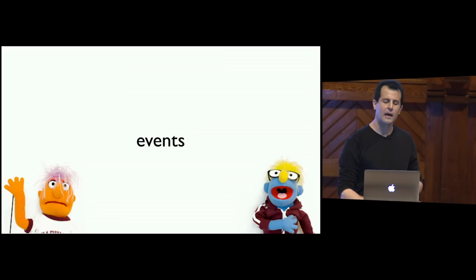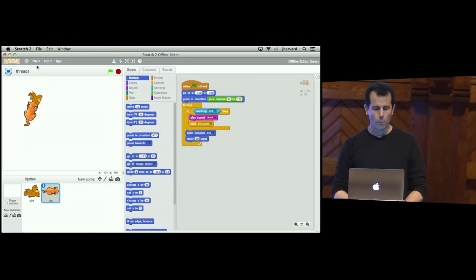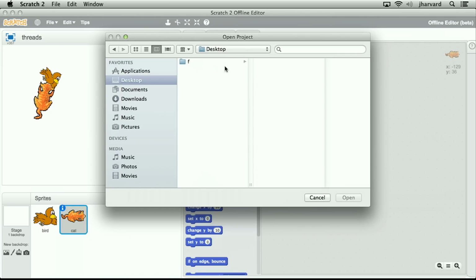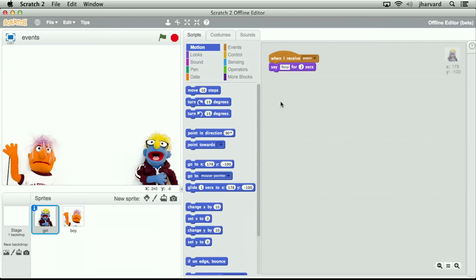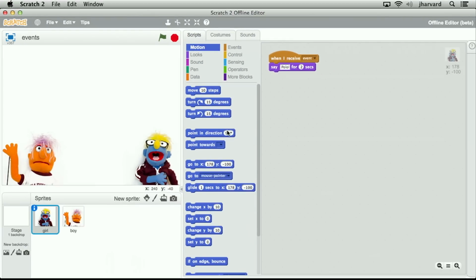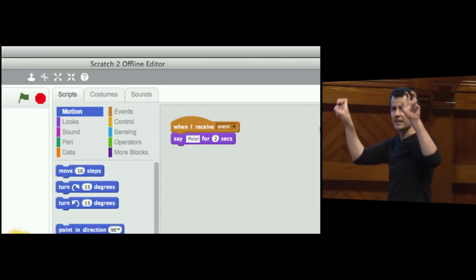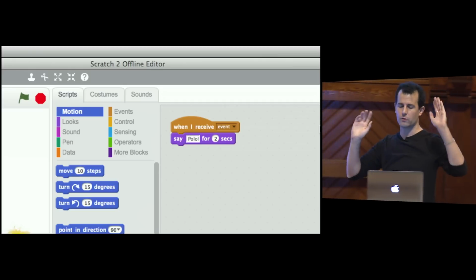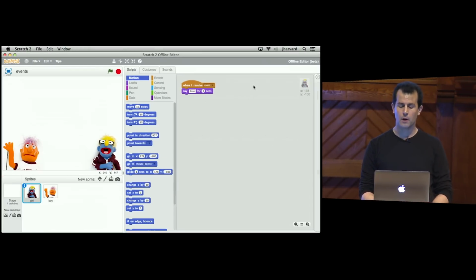We saw threads, and now there's events. So here's an event using these two guys here. And if I open up the file called events from today's examples, we will see a program that looks a little like this. Now notice I have the blue Muppet clicked. He only does the following. He doesn't have one of those green flag icon puzzle pieces. He has a when I receive event. So some arbitrary word. I just typed out event there. He's going to say polo for 2 seconds. So those of you familiar with this game might know where this is going.